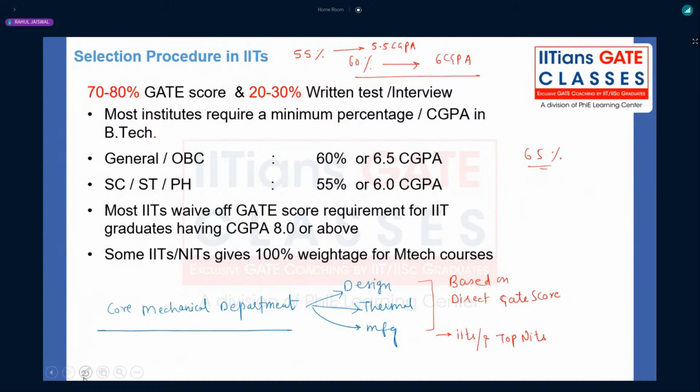Right. So these are the things. Most of the IITs remove the GATE score criteria for IIT graduates who have a CGPA of 8 or 80 percent and above. Directly, suppose anyone did their BTech from the IITs and wants to do MTech again at an IIT, they need to have only a CGPA of 8 or 80 percent, right? Some IITs or NITs give 100% weightage to whatever the GATE scorecard is for the MTech courses. 100% weightage to GATE score, right?